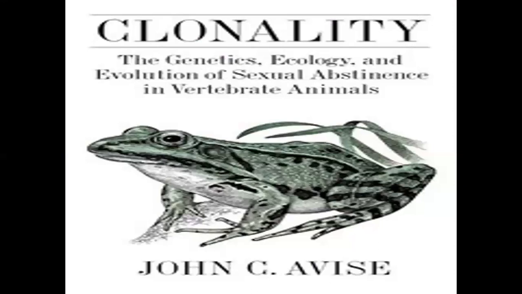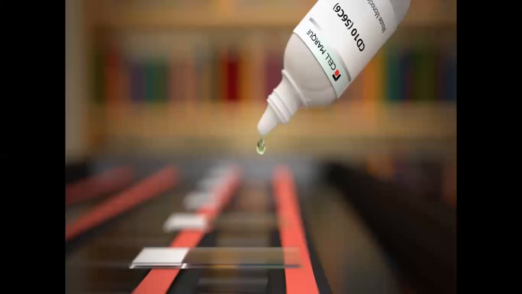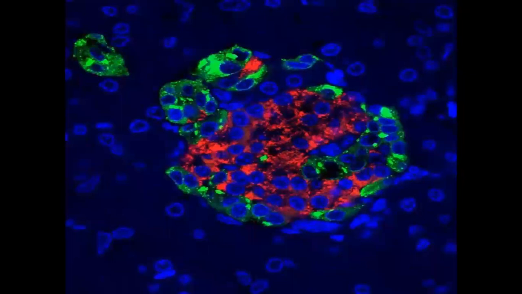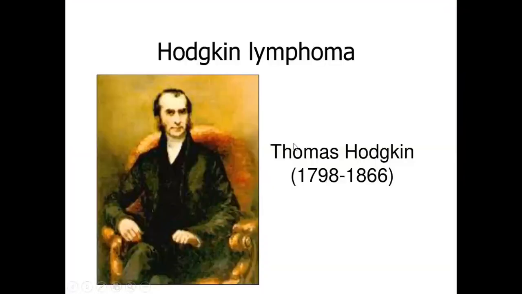We should know whether this is clonal or not to say whether it is malignant or not. We should assess the clonality of this big cell. So we send for what we call immunohistochemistry. We stain this lymph node to detect any evidence of clonality. The staining reveals Hodgkin lymphoma.